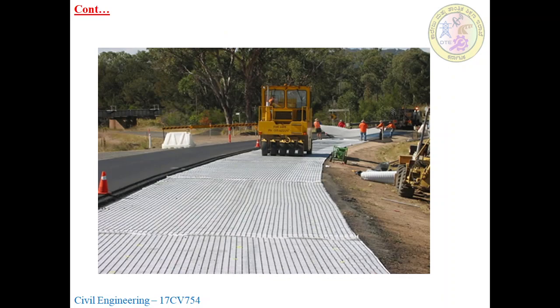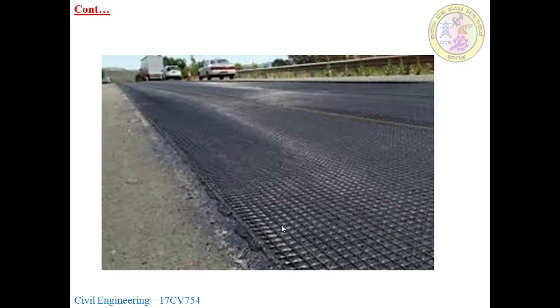So here they will provide the geosynthetics, geotextile on the road surface, then provide the pavement surface. See here this will be the geogrid, and after that the pavement surface or bitumen surface. Here there will be one more example, where they will provide the geosynthetics.